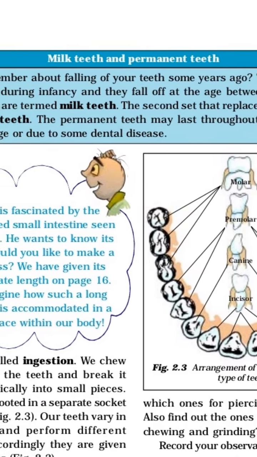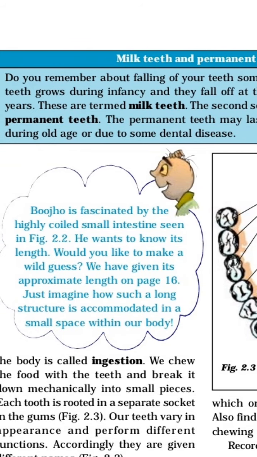Here one part is mentioned: milk teeth and permanent teeth. We are aware about that, but what is the concept? We will see. Do you remember your teeth falling some years ago? The first set of teeth grows during infancy and falls off at the age between 6 to 8 years.